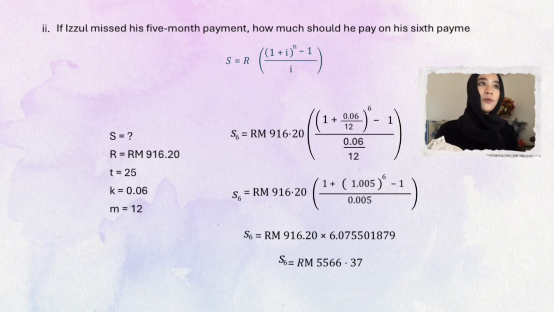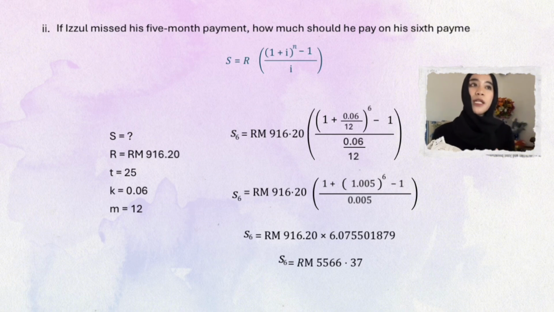This question asks how much Izu needs to pay on his six payments after missing the first 5 months. Since he missed the first 5 payments, we calculate the accumulated value of 5 unpaid monthly payments. To answer this, we use the future value of annuity formula, which is S equals R times open bracket 1 plus I to the power n minus 1 divided by I. The monthly payment, which is R, is 916 ringgit and 20 cents. The interest rate is 6% per year, and since payment is monthly, the interest rate per month is 0.005. The number of missed payments is 5.